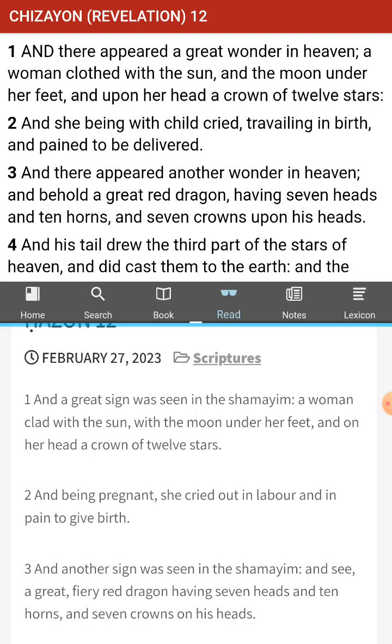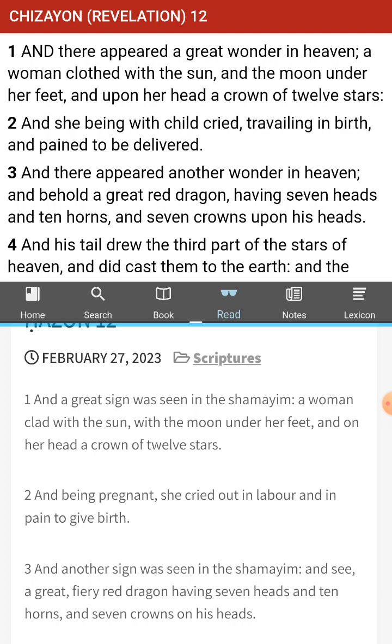Okay. Let's start with this. I think the 12 stars represent the 12 tribes. Right. And what I think the woman is, is the mother of Messiah, because it starts coming down in here and it seems like this is all about Messiah. So we have 12 stars around her head as the crowns. We also have the moon under her feet, and she's clad with the sun. So I'm guessing that she's super bright, like you're not going to be able to see her is what it looks like. And maybe some kind of metaphor.